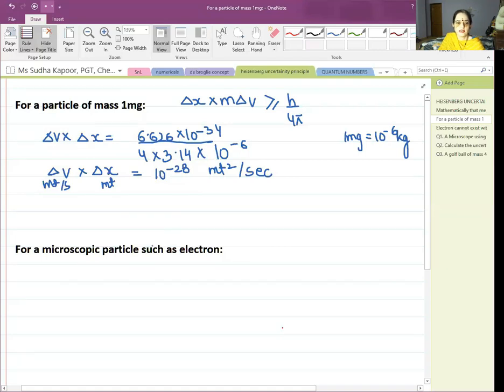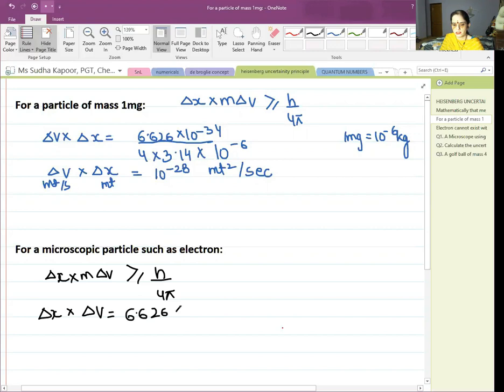So now let us consider the microscopic particles such as the electron. In case of an electron, delta X into m delta V is greater than or equal to h upon 4 pi, applying the Heisenberg uncertainty principle. Delta X into delta V is equal to 6.626 into 10 to the power minus 34 upon 4 into 3.14 into the mass of the electron, that is 9.1 into 10 to the power minus 31 kg.